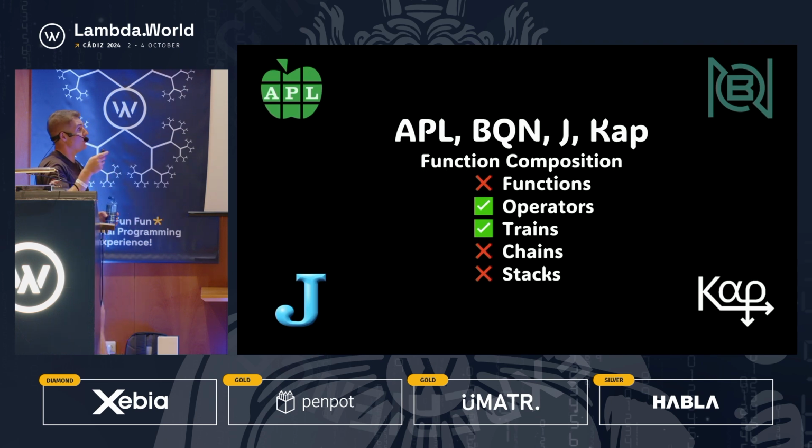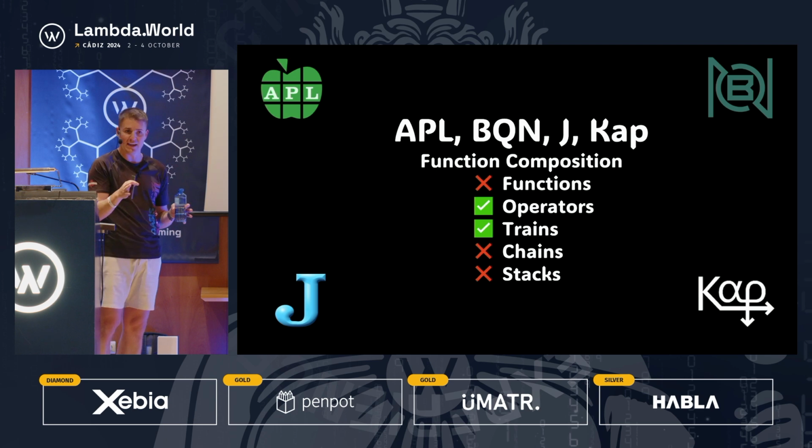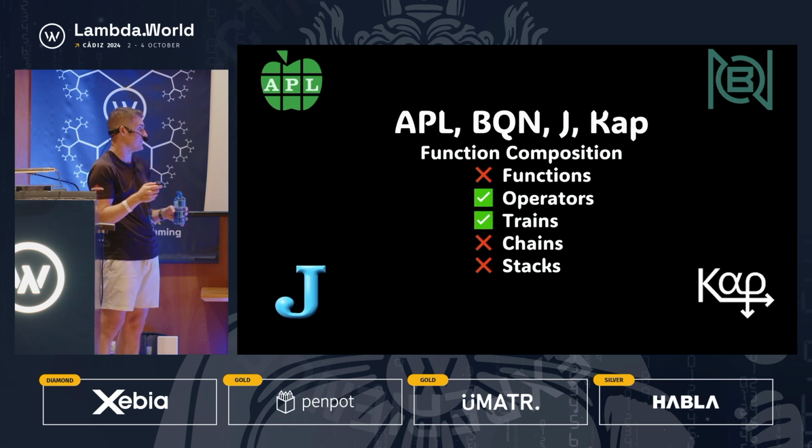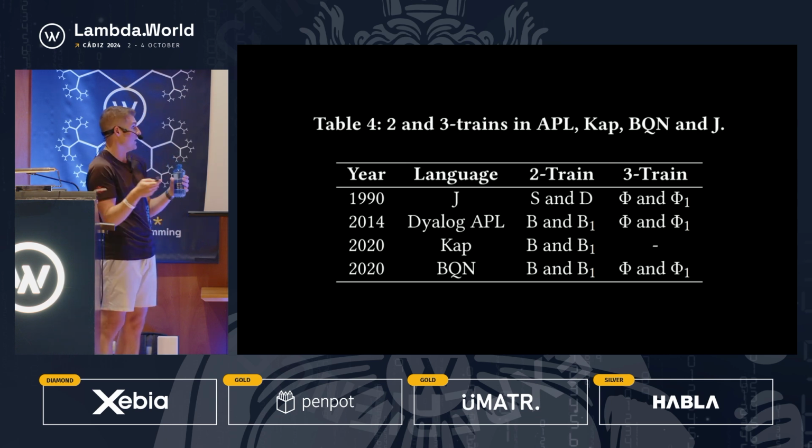So APL, BQN, J, and Kap, these are all array languages. They don't use functions for composition. They use operators similar to what Haskell does, but then they also use these things called trains. So what are trains? Trains are just putting functions side by side, the juxtaposition of functions. So we have 2-trains and 3-trains, which, as you might imagine, 2-trains are when you put 2 functions side by side, 3-trains are when you put 3 functions side by side. Some people refer to these as invisible modifiers because there's actually no explicit syntax for composing. It's just the putting of these functions next to each other that forms the composition.